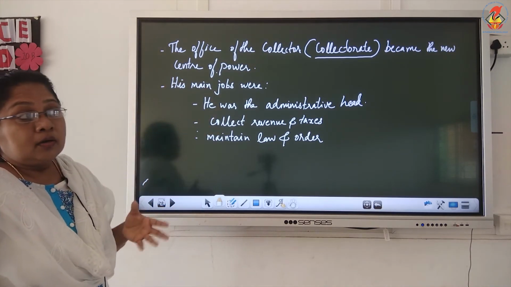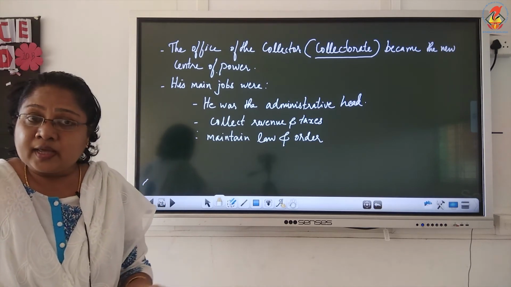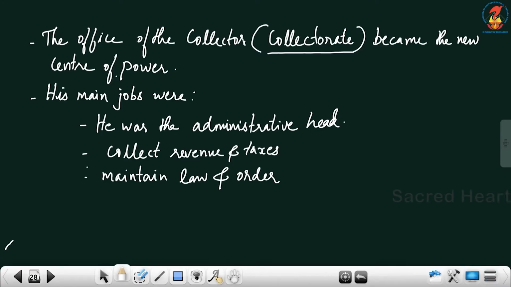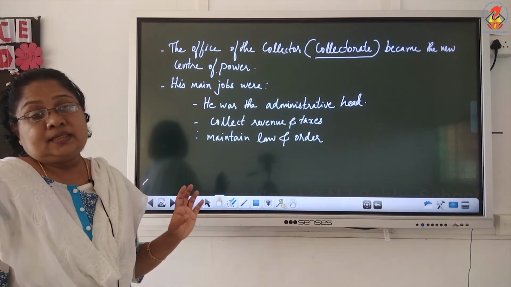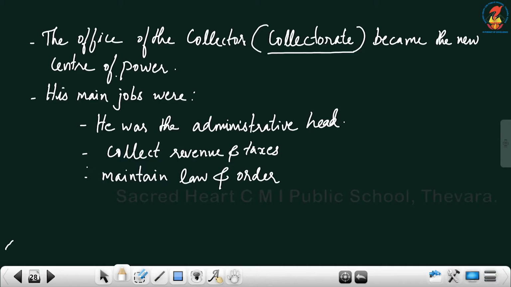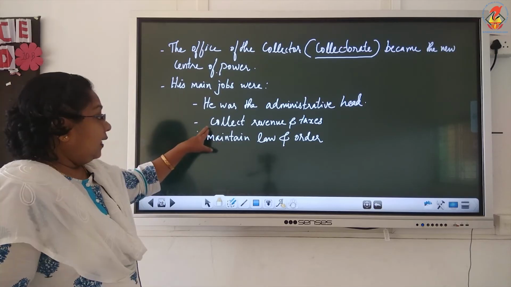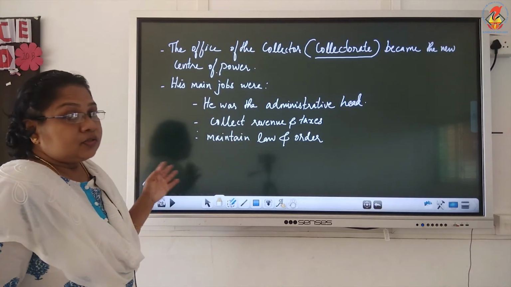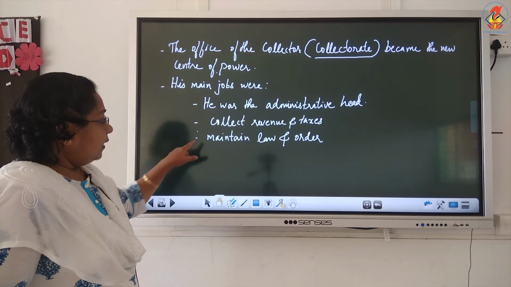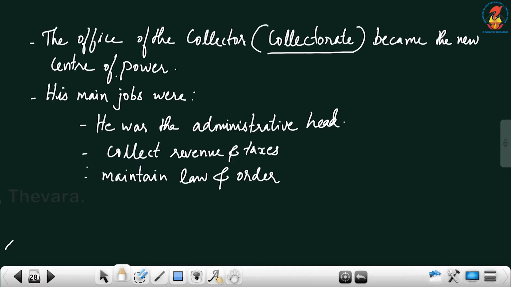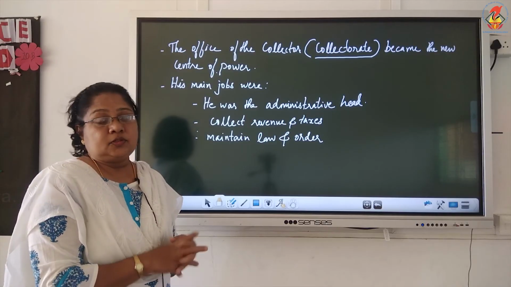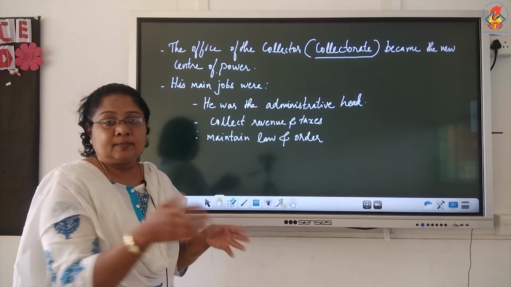So what are the duties that the collectors have to carry out? The collector is considered the administrative head. He has immense power. It is the duty of the collector to collect revenue and tax, and to supervise all the workings of that. Another important function of the collector is to maintain law and order in the country, with the help of the police, army, etc.